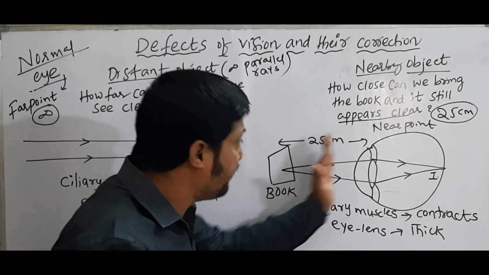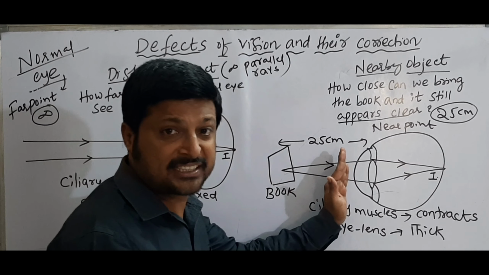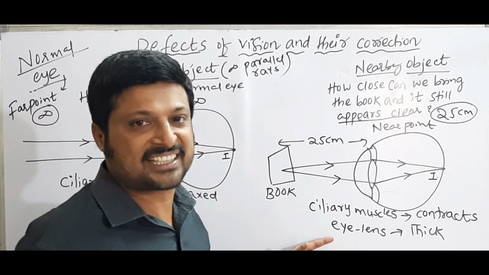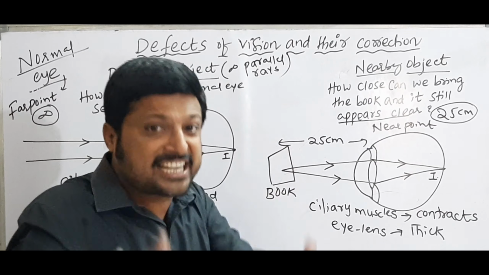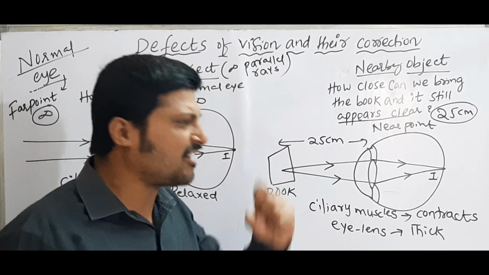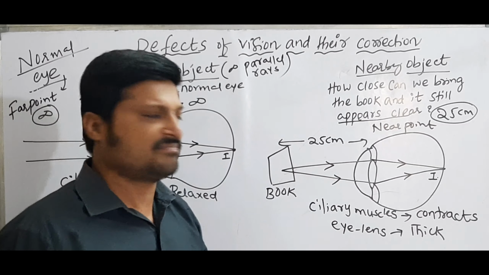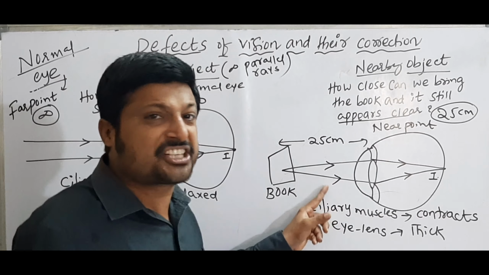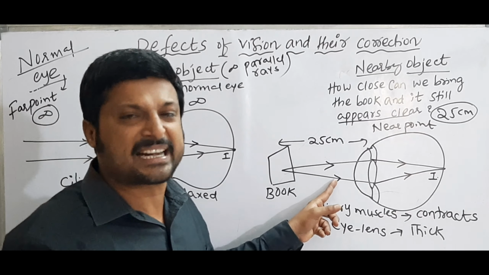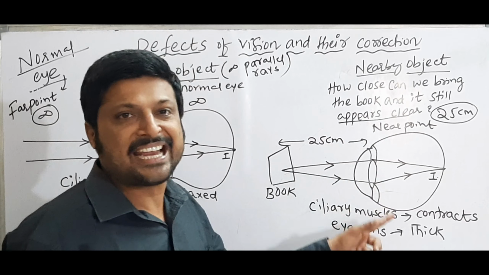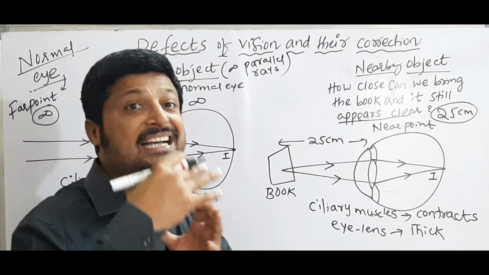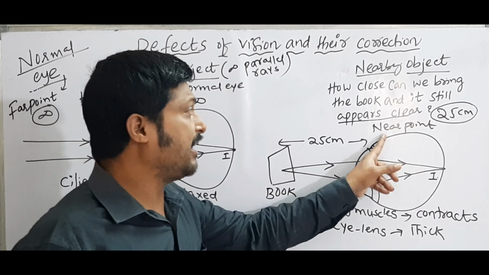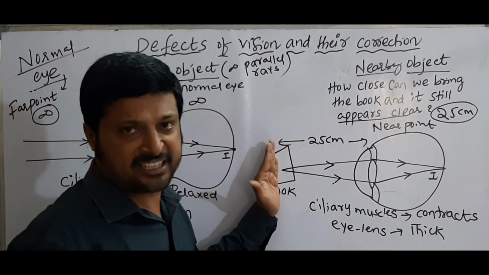But after 25 centimeters, nearer to the eye, the ciliary muscles have already done so much work that they are exhausted. They cannot contract any more and cannot make the eye lens thicker. This is the exhausted state. Beyond this the muscles do not work, so the image is blurred. That is why the eye is not able to see images clearly when the object is less than 25 centimeters. That means the near point is at least 25 centimeters.